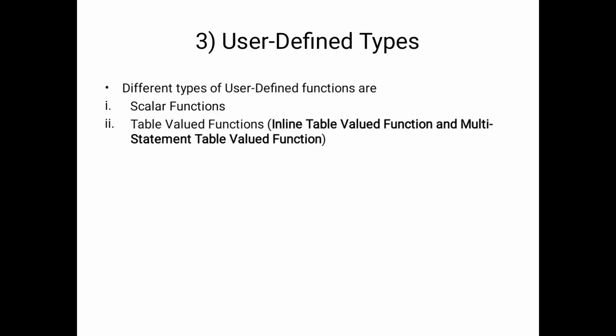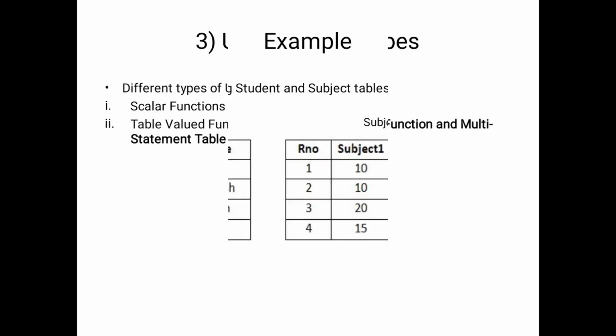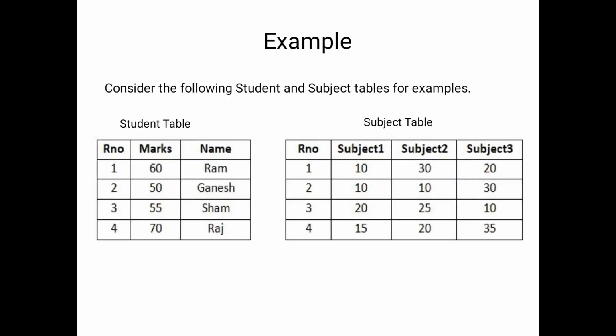The table valued functions, in this we have two types. The first one is inline table valued function, and the second one is multi statement table valued functions. For the example, consider two tables: the student table and the subject table. The student table has 3 columns, roll number, marks and name, with 4 rows, and the subject table also has four columns and 4 rows.